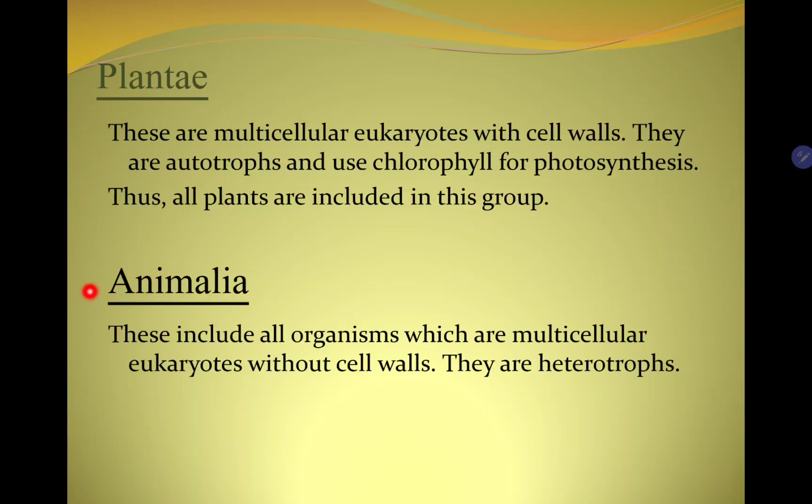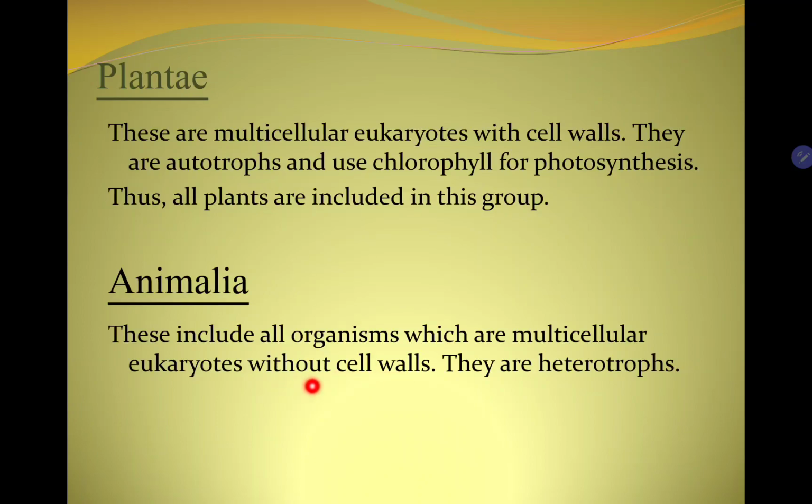Next group is Animalia. These include all organisms which are multicellular eukaryotes without cell walls. ये multicellular होते हैं, इनमें एक से ज़्यादा cells होती है. Eukaryotes means they have well defined nucleus and cell organelles, but इनमें cell wall present नहीं होती है.